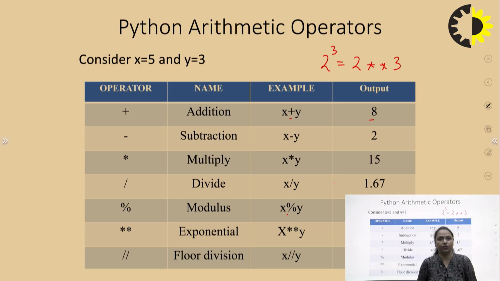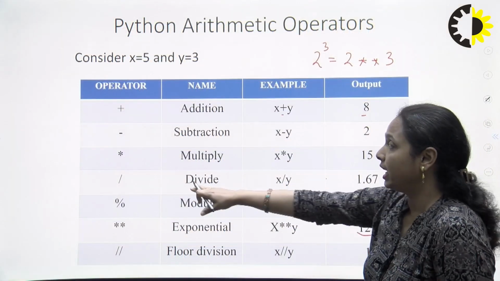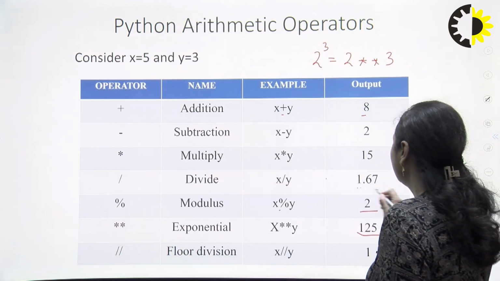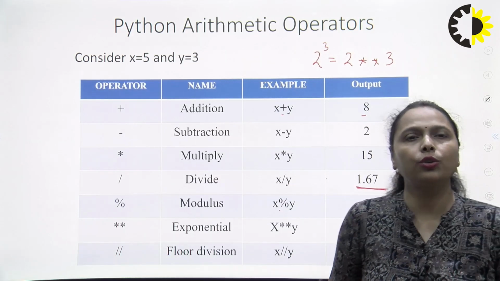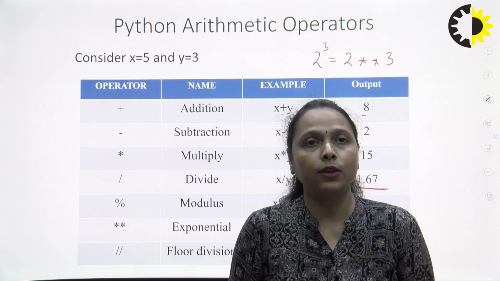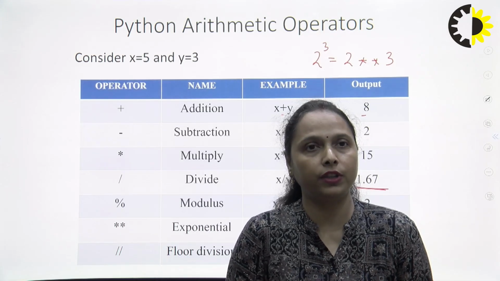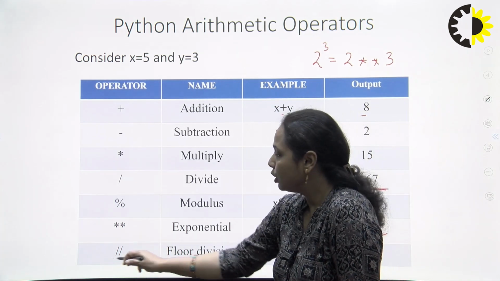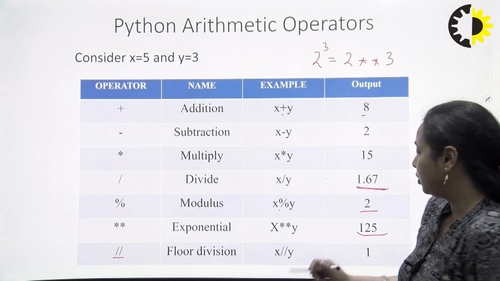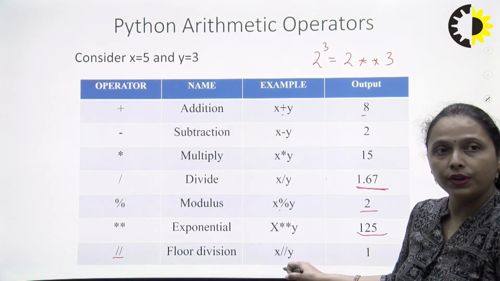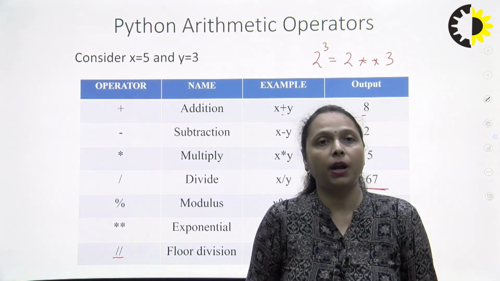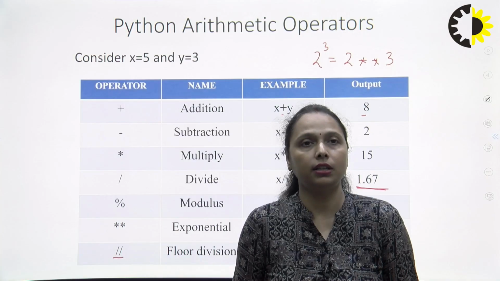Next is floor division, meaning without rounding off. As you know, when I divide 5 by 3, the result is 1.67. But I do not want the decimal part. I only want the integer part of the division. So, for that there is floor division, which is 2 times the forward slash, //. When I write //, it will give me only the integer part of the quotient, not the decimal part.